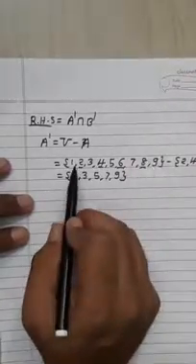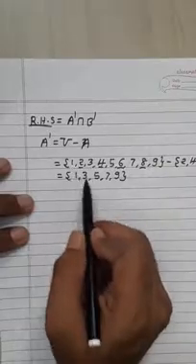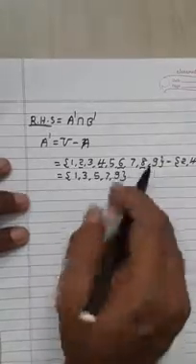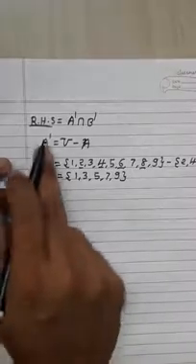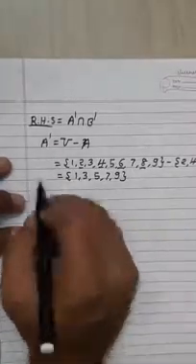Now the remaining elements of this set are 1, 3, 5, 7 and 9. So the complement of A is {1, 3, 5, 7, 9}.